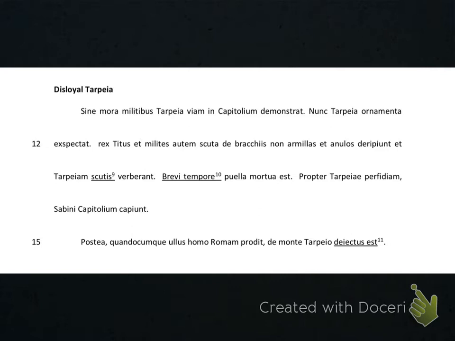Remember that you must begin by finding out what all of the vocabulary means, and please remember to do that by using the vocabulary list that I provide. If you can't find the vocabulary on the list, just send me a message and ask, and I will tell you what it means. Sine is the word without. Mora means delay. Militibus means soldier.